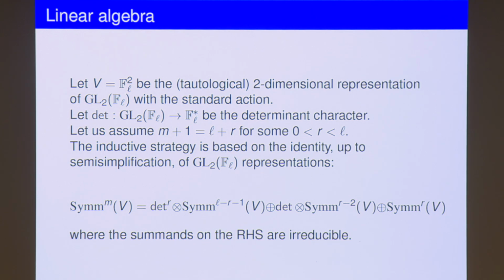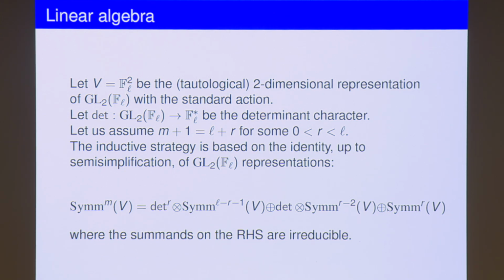If you write M as L plus R, and you choose your prime L somewhat carefully, not smaller than L, and not much smaller than M, then you get that the M-th symmetric power of the standard two-dimensional representation of GL2 of mod L matrices breaks up. It reduces, up to semi-simplification, to a direct sum of symmetric powers, and the key fact is that the things occurring on the right-hand side have smaller values of that symmetric power. So that gives you a foot in the door.